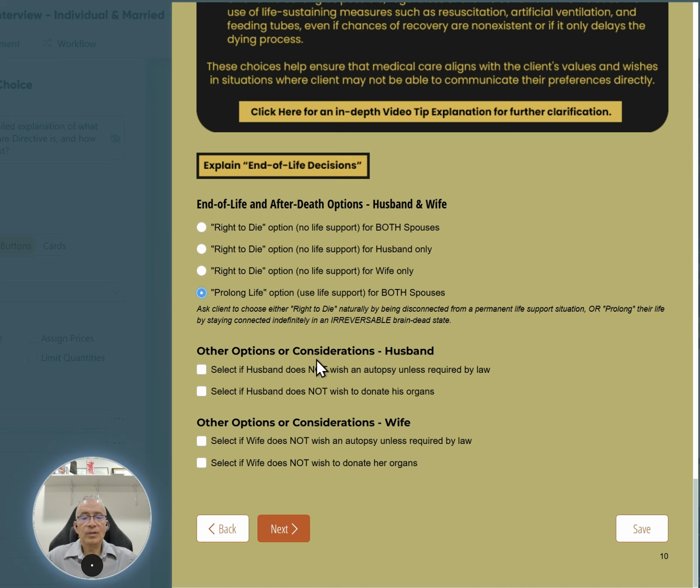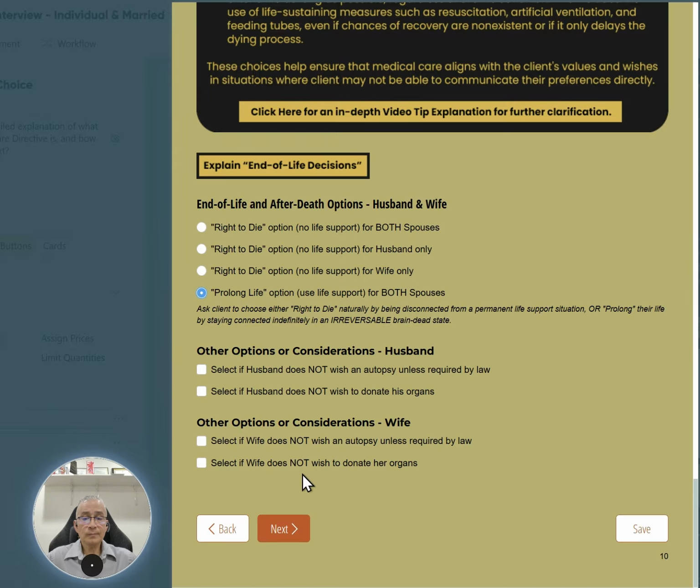So these are only selected if they do not want an autopsy or do not want organ donation. If they are okay with an autopsy and okay with organ donation, they want to donate organs and want an autopsy, or they want their agents to make that decision, you leave them blank.